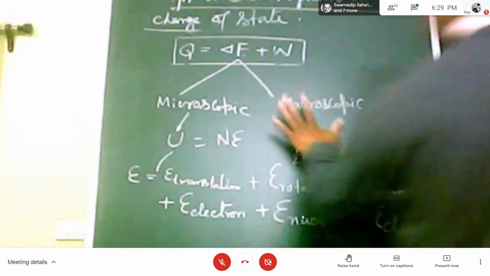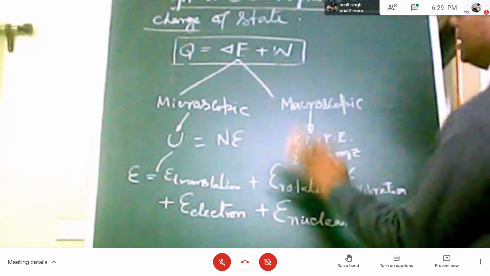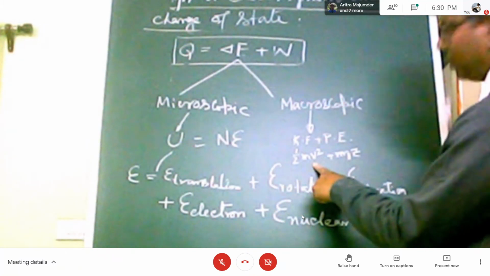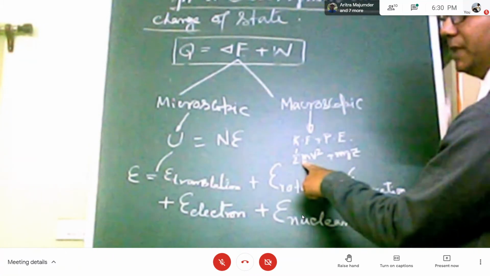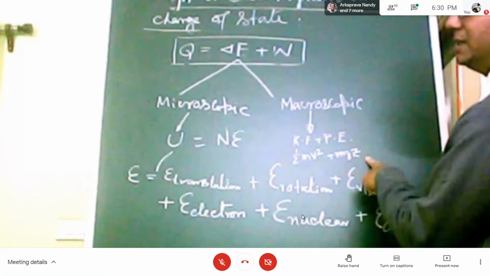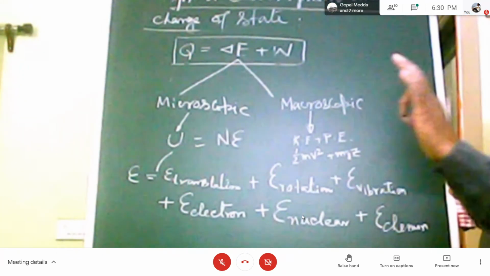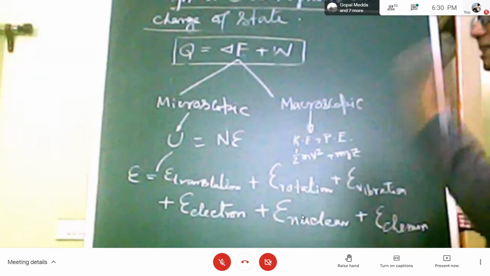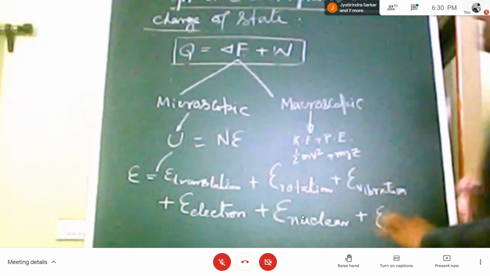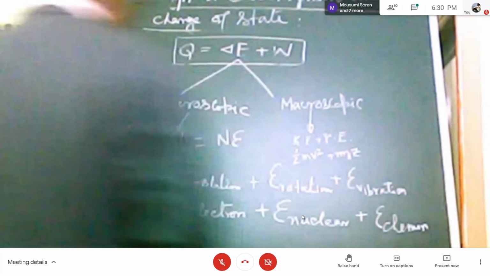And another energy is your macroscopic energy, which is a very simple way to determine. If the velocity of the fluid element v is known and the mass of the fluid element m is known, then kinetic energy is half m v square plus m g z, where z is the elevation with respect to an arbitrary datum. So that is your E, and here W is there.